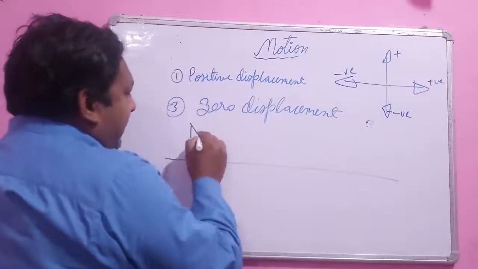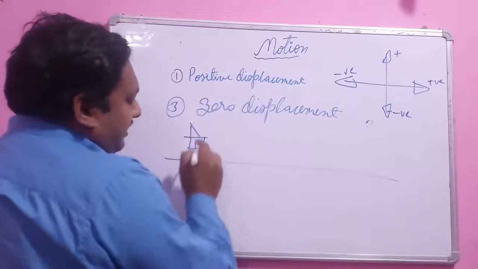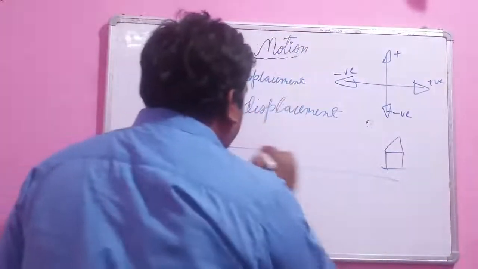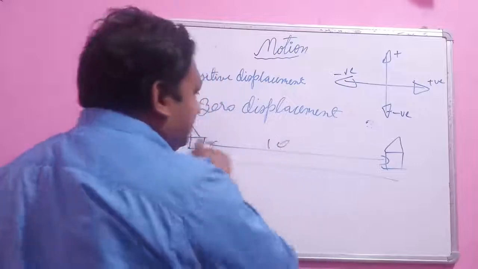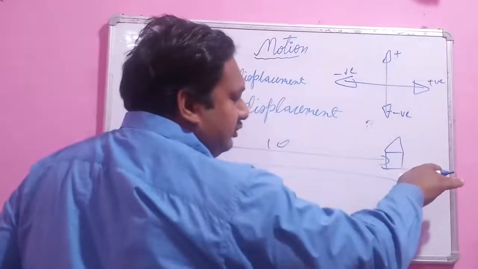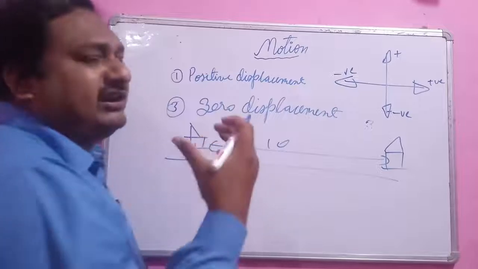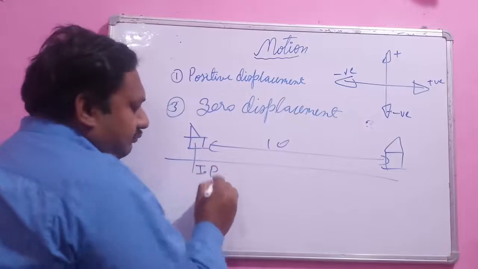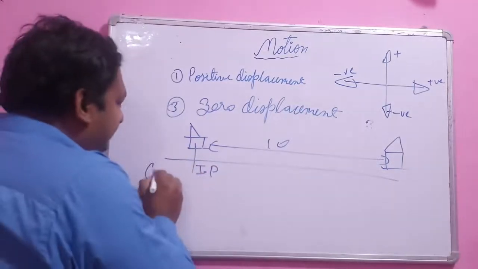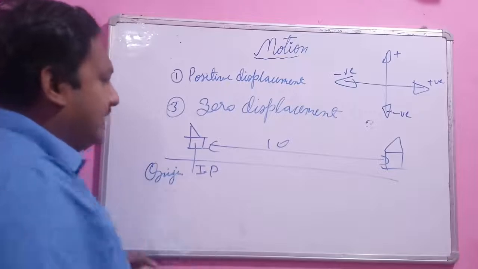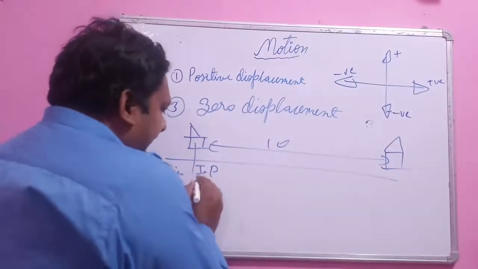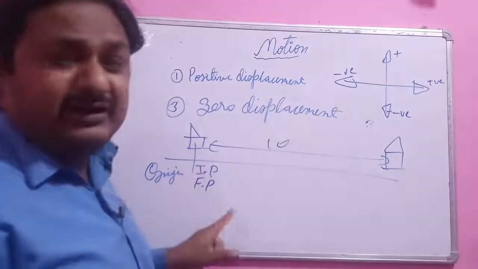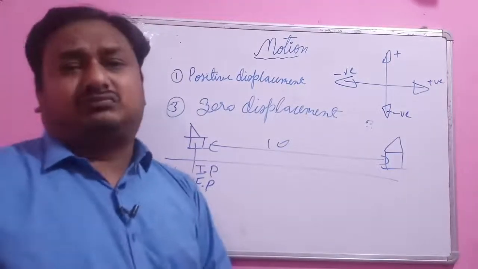Suppose this is my home, and this is the school, and the distance here is 10 km. So in going, I have covered a 10 km distance, and in coming back I have covered a 10 km distance. But I started my motion from this point, and this point is the origin. I have also stopped my motion at this point. So this point is also the final position, because I return back to my home.